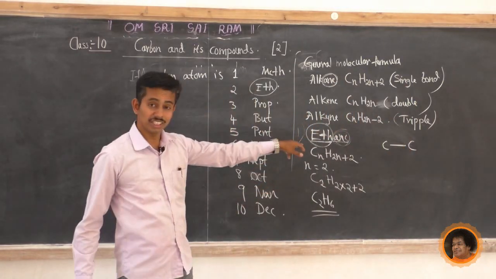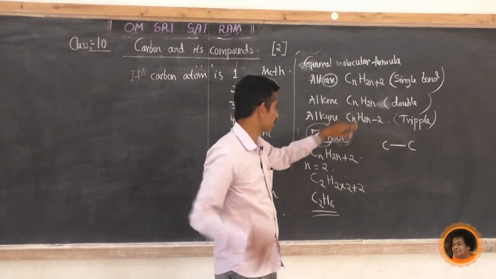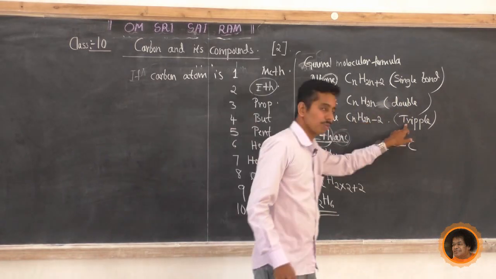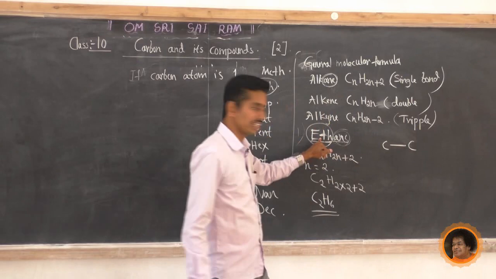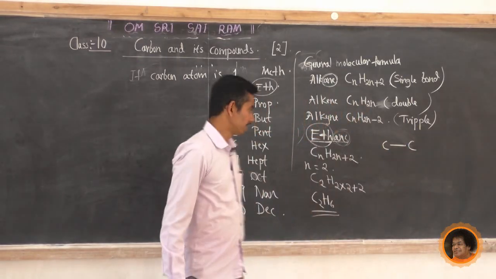If it is ethene, it is an alkene. What is the bond present between the carbons? It is a double bond. If it is ethyne, then what is the bond between carbon atoms? That is a triple bond. Now it is ethane, so a single bond between the carbon atoms.